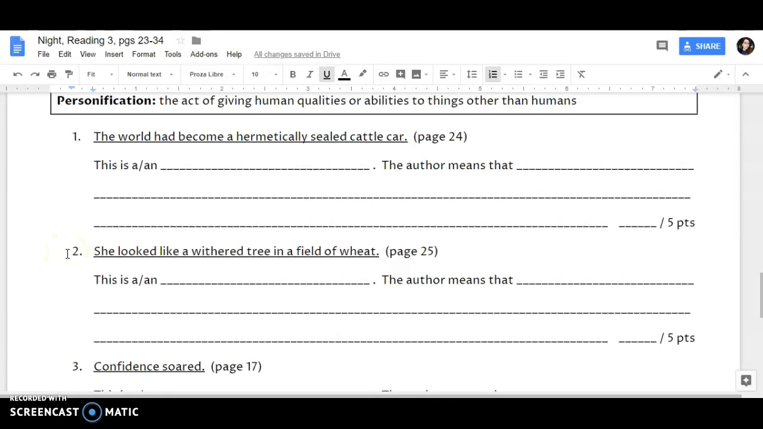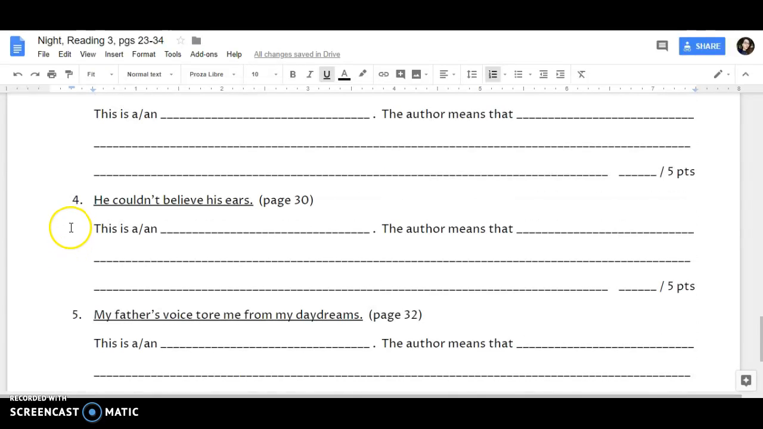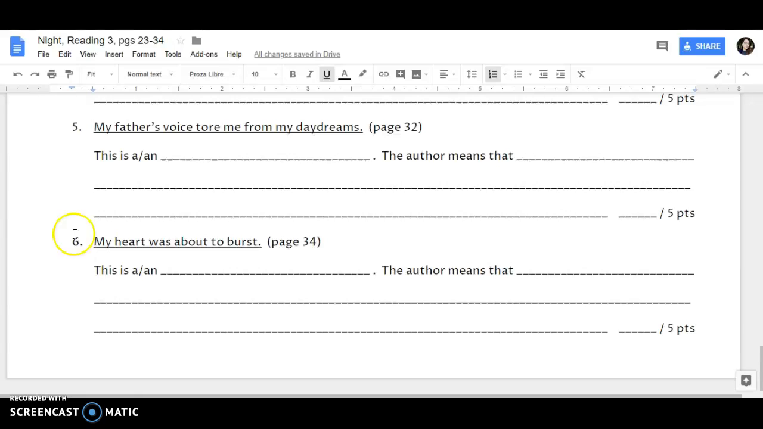2. She looked like a withered tree in a field of wheat. 3. Confidence soared. 4. He couldn't believe his ears. 5. My father's voice tore me from my daydreams. 6. My heart was about to burst.